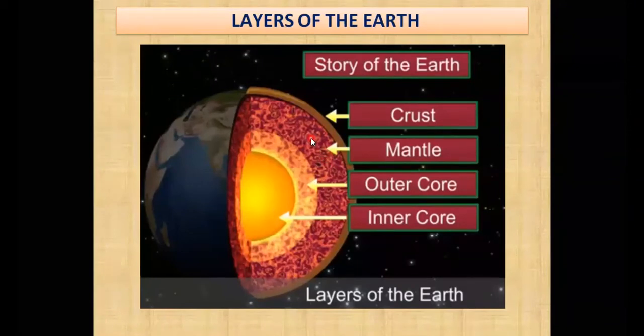But they can move because they are liquid, and we all know that liquid can move. Jellies are also what you sometimes use in your hair, right? So that type of gel is there in the mantle portion of the layer of the earth.